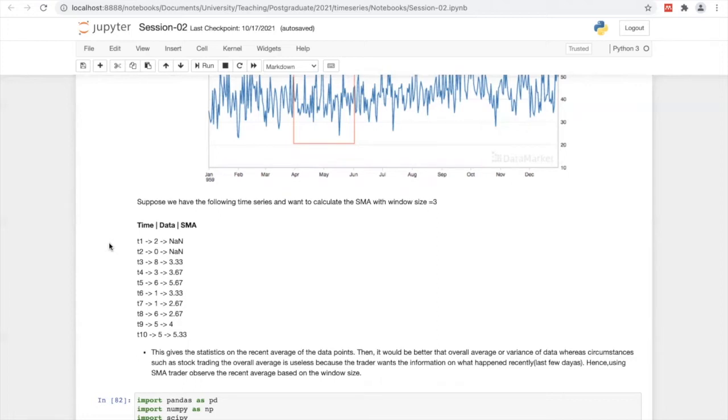Then you have to divide it by 3. Then the simple moving average at that point is 3.33. Likewise, you can calculate the following simple moving averages as well.